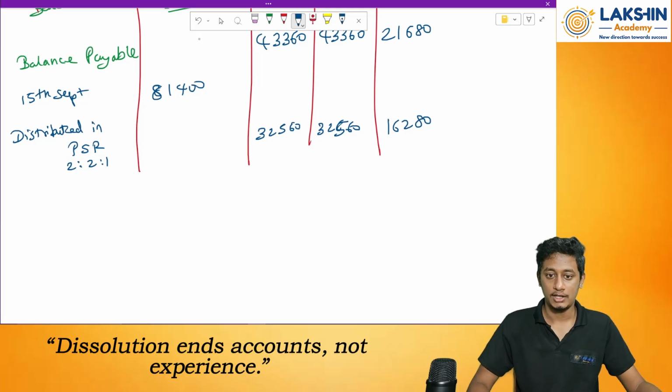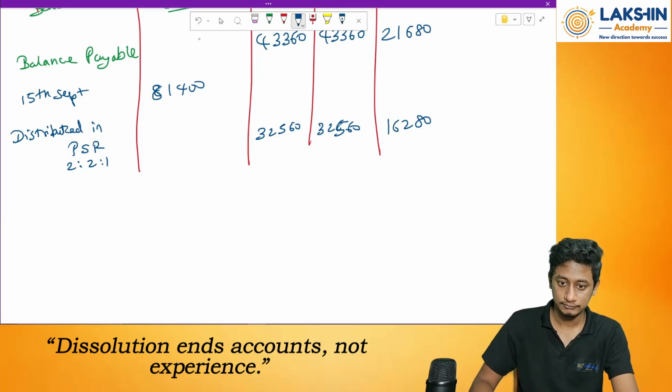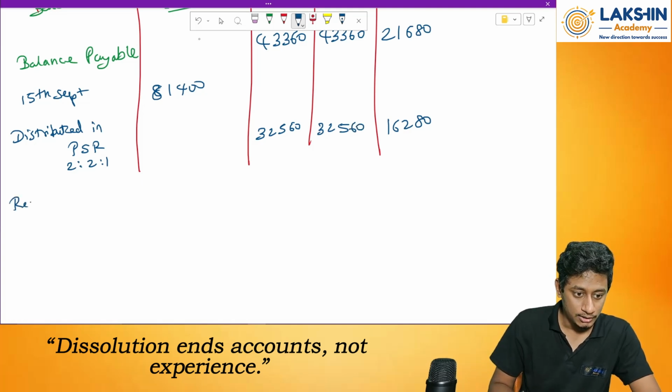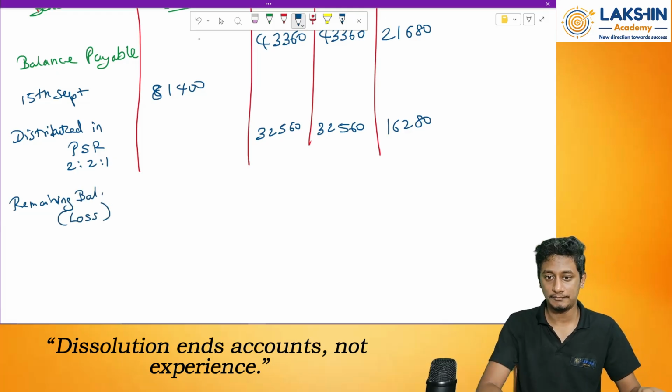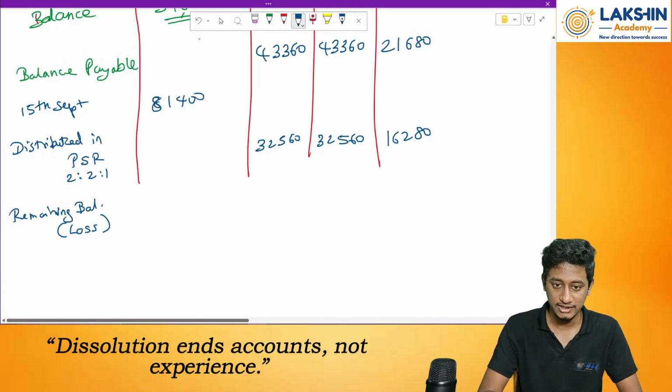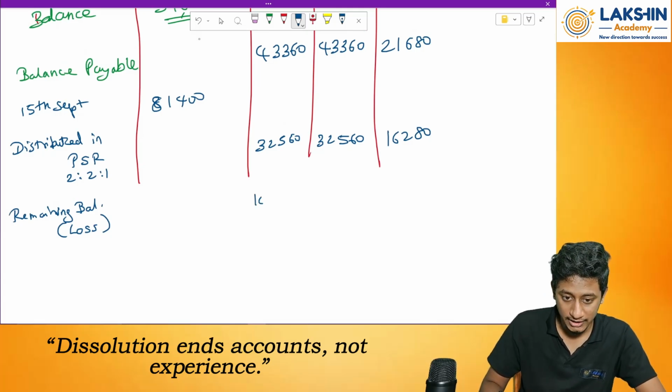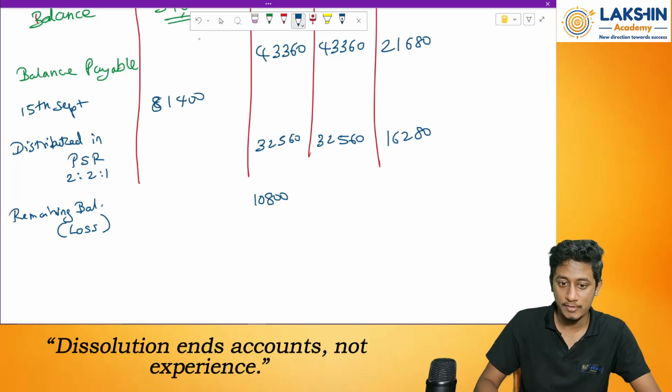32,560. Now the remaining balance, or I can call it the loss. How much? 43,360 minus 32,560 equals only 10,800 remaining over here.